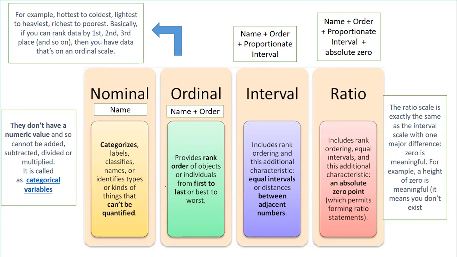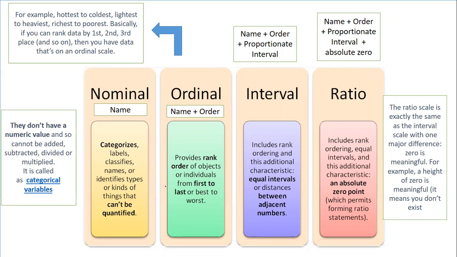Interval indicates the name, the order, plus the proportionate interval. It means the equal distance. So like the distance between 0 and 1, and 1 and 2, or 2 and 3 is one and the same. So the distance or the interval is proportionate. Whereas ratio, when we count, it is something which has an absolute value, the 0, which permits forming a statement.